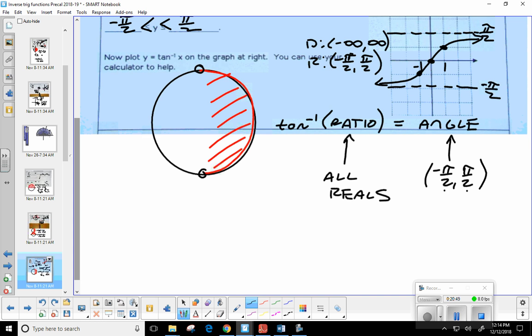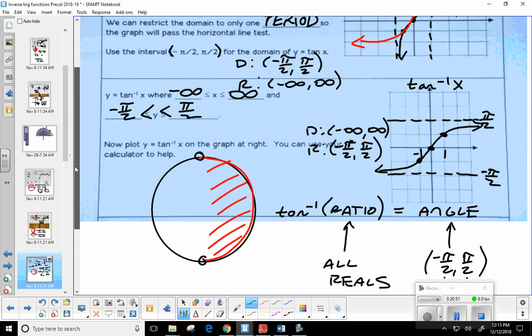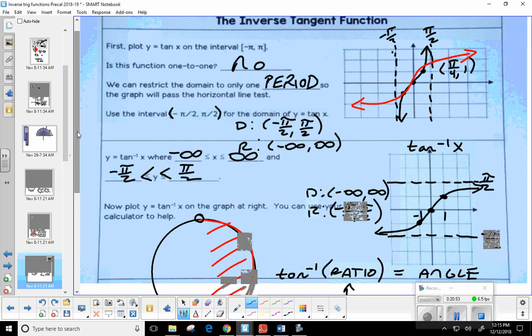Okay. Did anybody want to take the time to actually copy that down, or do you just want to get to some examples? Anybody want to write that? You did? Okay. Let me give you a minute or so.